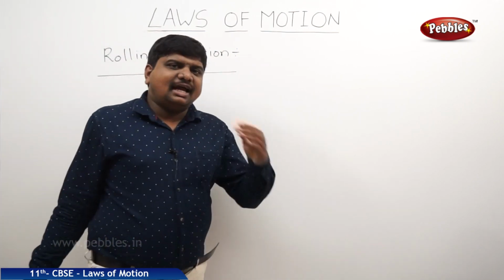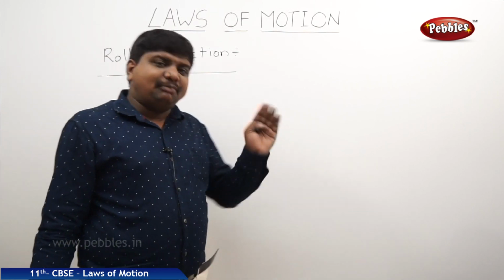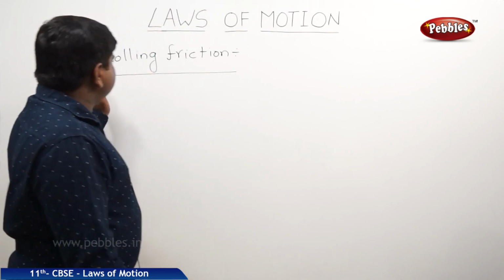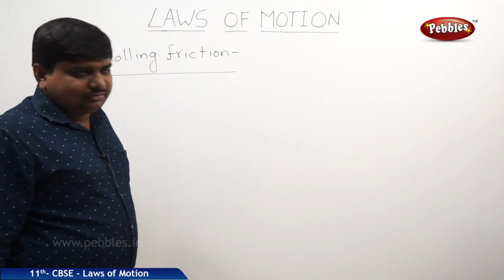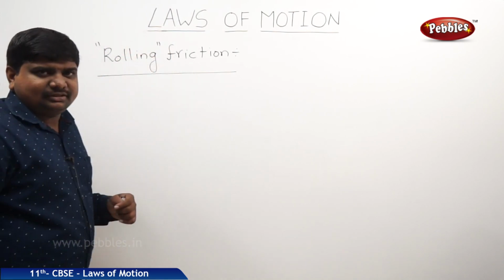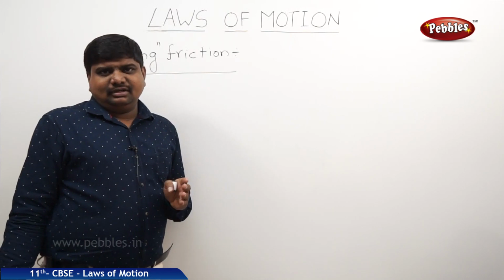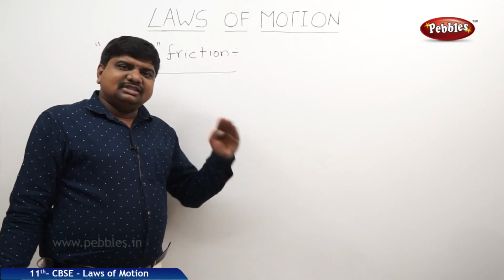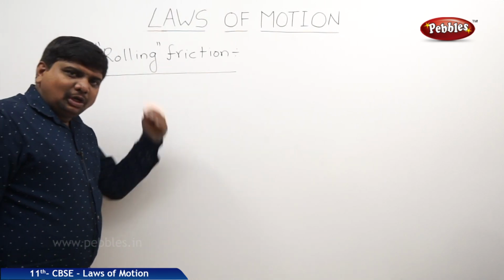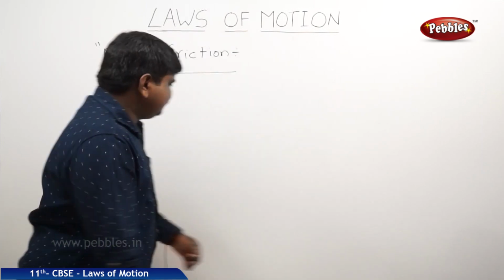Actually, in some of the standard textbooks, this rolling friction is also called one type of kinetic friction. Whether it is a subtype or a different type, it is one of the types of frictional force. What is the meaning of rolling friction? The title itself says rolling motion. If you take a circular body in a solid state, a rigid body, these bodies will roll on inclined planes or on smooth horizontal planes.